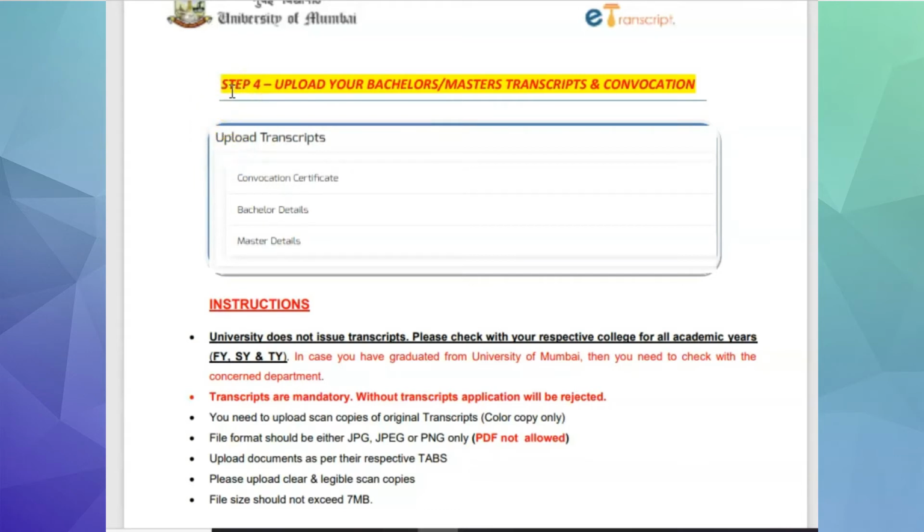In this step 4, you need to upload your transcript, convocation certificate if you have, or a bachelor's degree certificate or a master's degree certificate. This you have to upload. Please note, university does not issue any transcript. Please check with your respective college for all academic years. In case you have graduated from University of Mumbai, then you need to check with the concerned department. Transcripts are mandatory. Without transcript, application will be rejected. So this is a mandatory thing and it is required for the application.